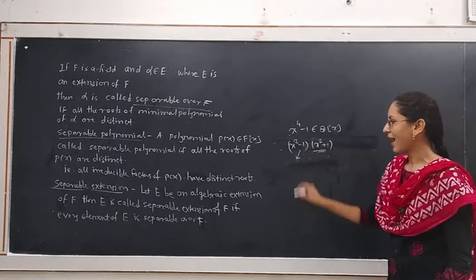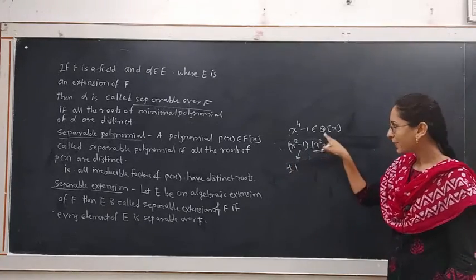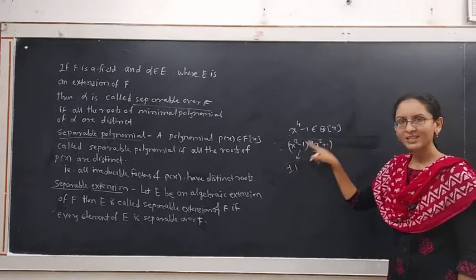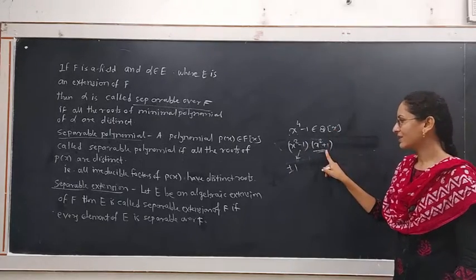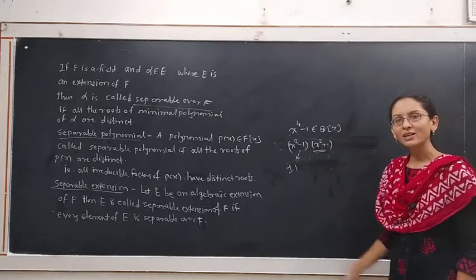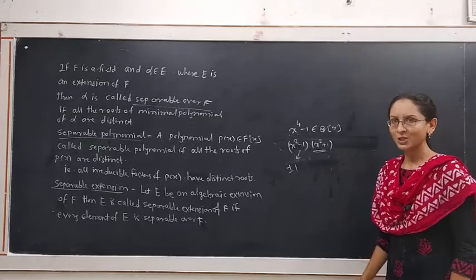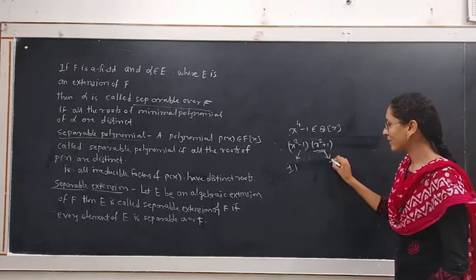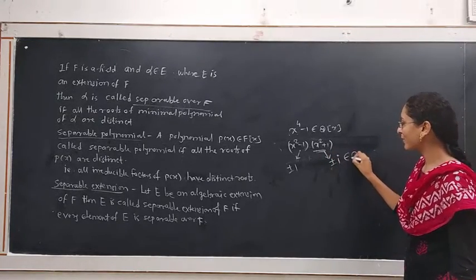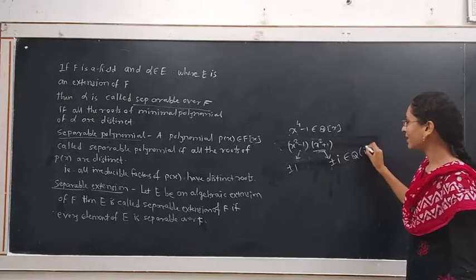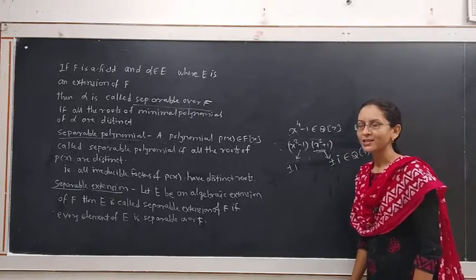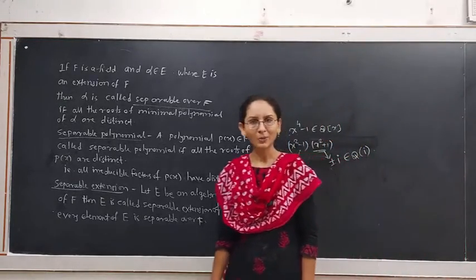This factor x squared minus 1 has roots plus or minus 1, belonging to Q, so it is reducible over Q, but x squared plus 1 is irreducible over Q and also has distinct roots in some extension of Q. It has roots plus or minus i, which belong to an extension of Q, namely Q(i). Therefore, the polynomial x raised to 4 minus 1 is separable over Q.